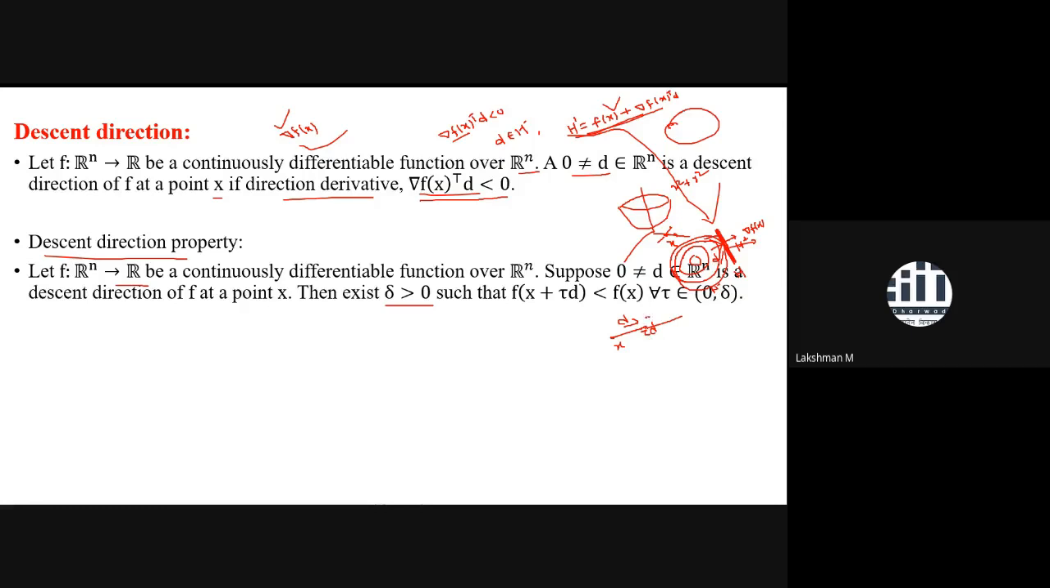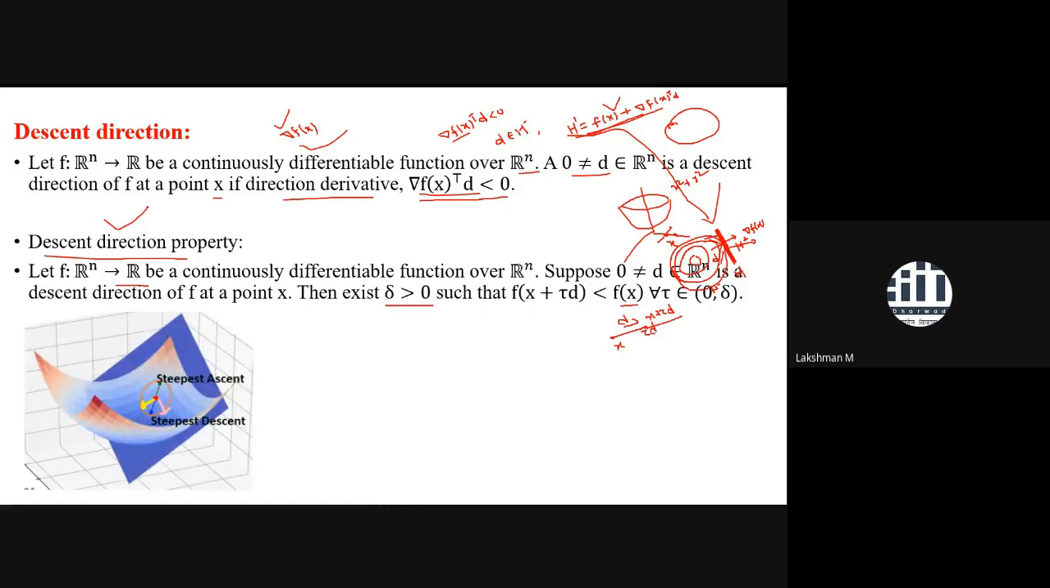This point would be X plus tau D, and you try to evaluate the function at this point. If D is a descent direction, then definitely the function value at X plus tau of D would be less than f of X, because descent is happening. That means X is not a stationary point. So that's why we call this the descent direction property.